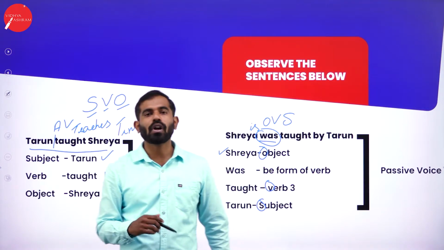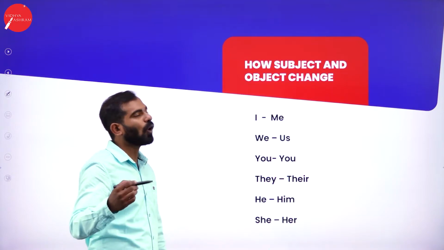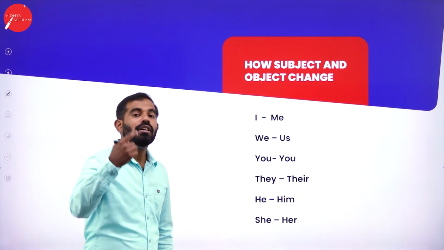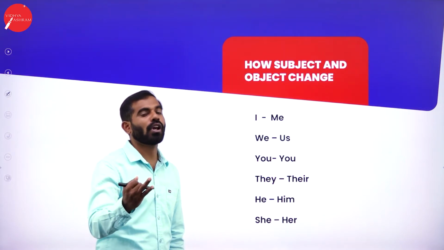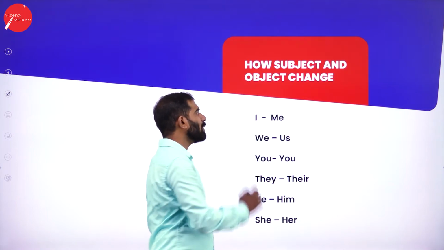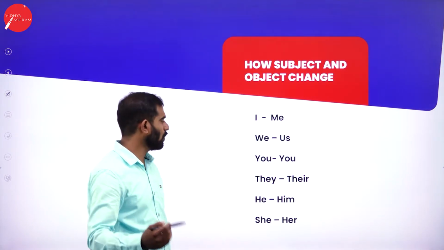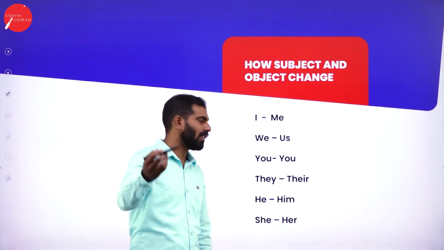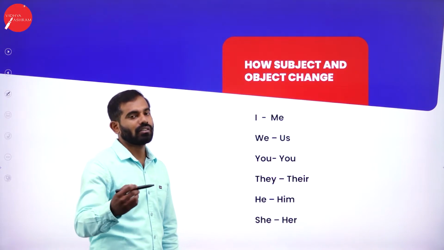So let us see what other changes you need to observe, how subject and object change. Remember, a subject could be a noun, it could be a pronoun as well, and it can change. I becomes me, we becomes us, you remains you, they becomes them, he becomes him, and she becomes her.